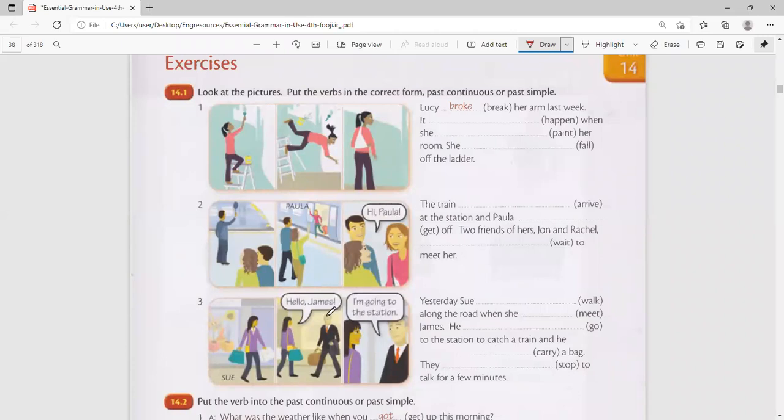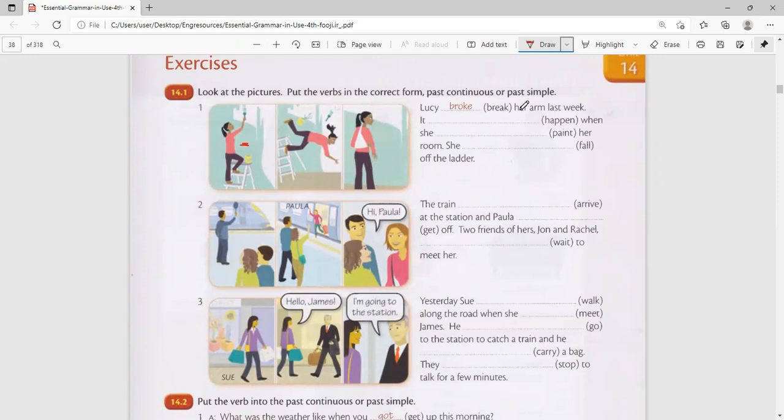Look at the lady called Lucy. If you look at this picture here, you see Lucy's painting. And then what happened next? Oh, fell down. Oh, look at the hand now. The hand went to a stone. Oh, sorry. So you say Lucy broke her arm last week.